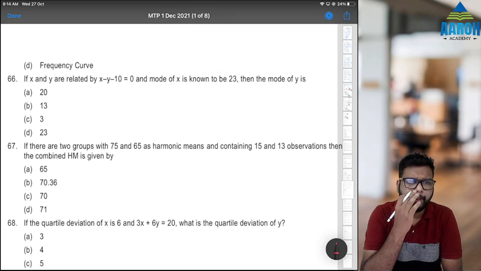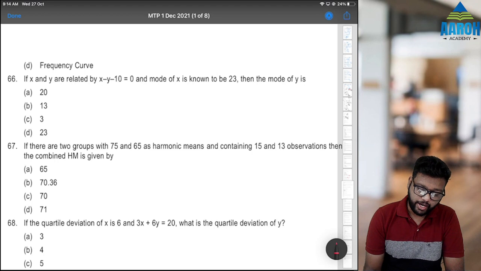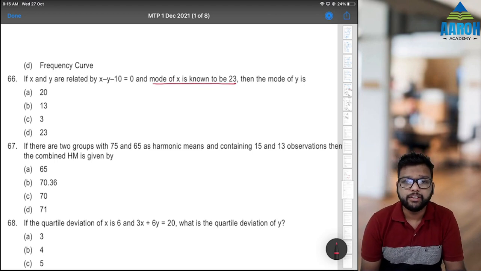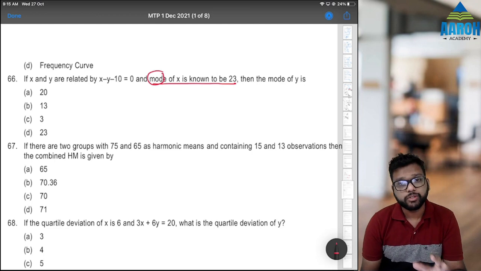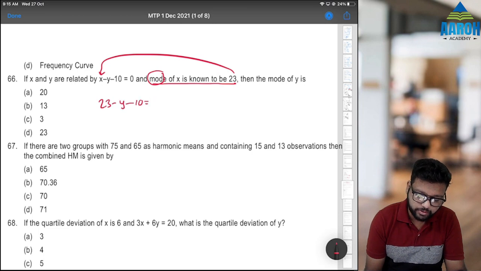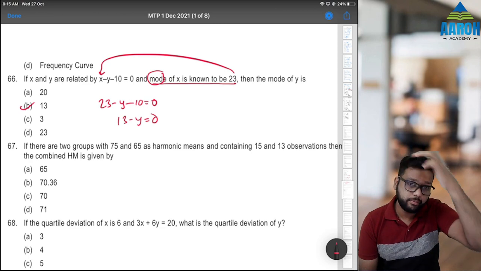Next, if x and y are related by x minus y minus 10 is equal to 0 and the mode of x is known to be 23. Now this is a question of change of origin and scale. Mode is affected by change of both origin and scale. So we can just put x as 23. So 23 minus y minus 10 is equal to 0. That means 13 minus y is 0, so y is 13. So the mode of y will be 13.